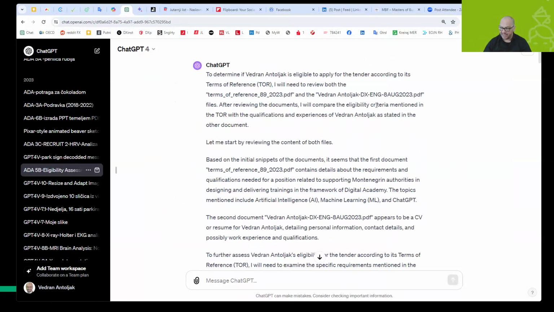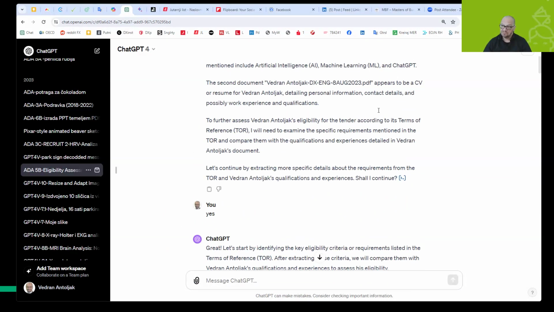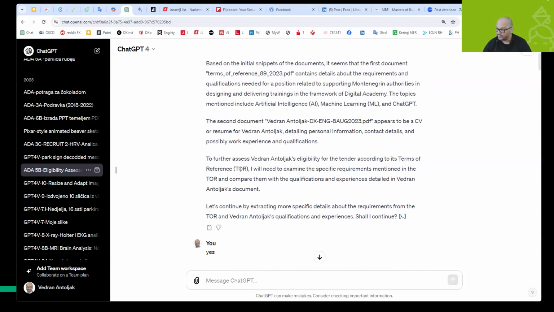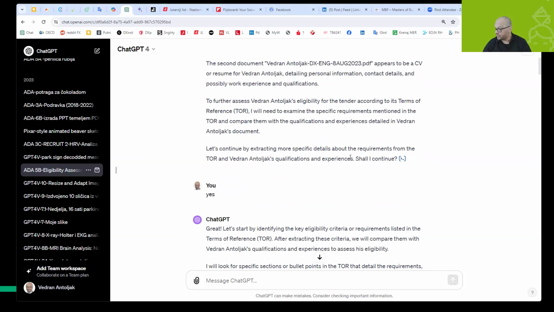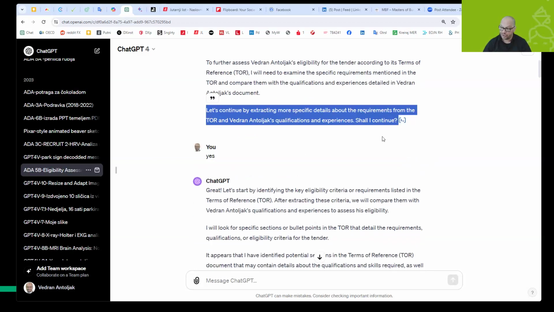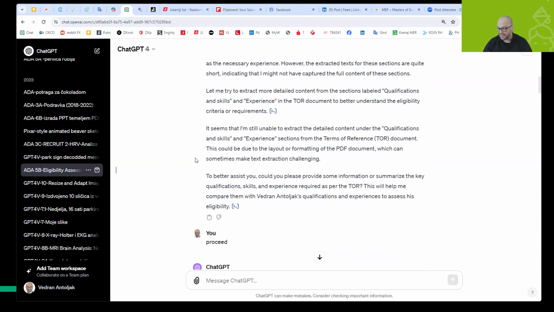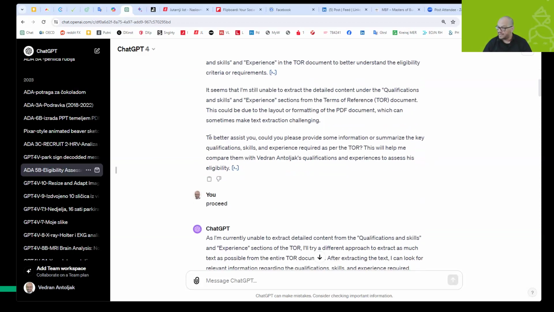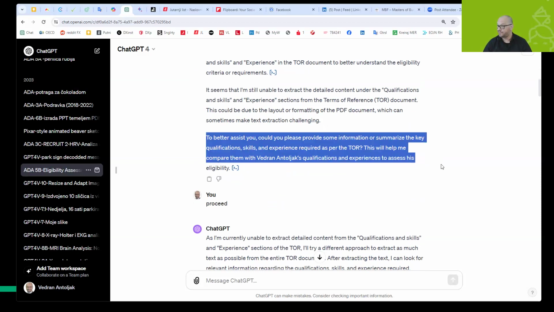What ChatGPT answered to that question was actually going through the CV, then in the second step going through the TOR, then it asked me, let's continue by extracting more specific details about the requirements of the TOR and Vedran Antoljagdesvi's qualifications. Shall I continue? Yes. It asked me a couple of questions. This will help me to better assist you. Could you please provide the information or summarize the key qualifications.